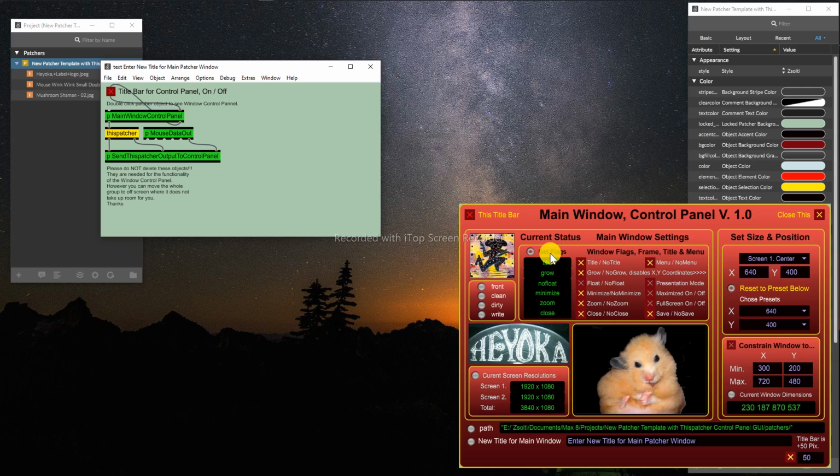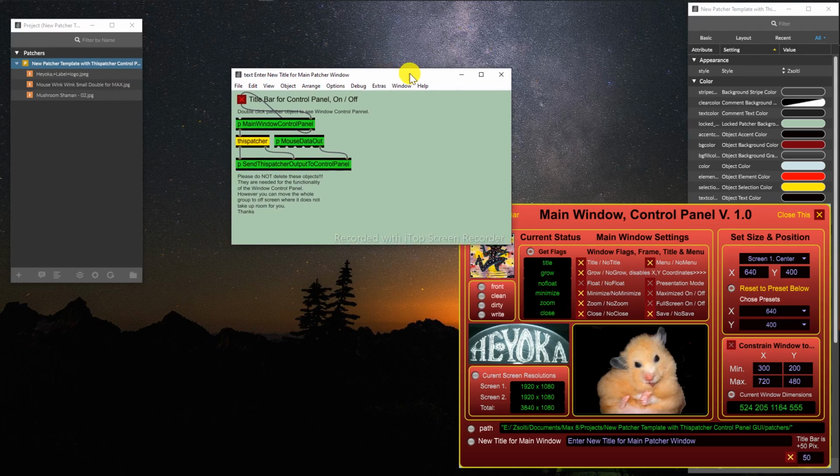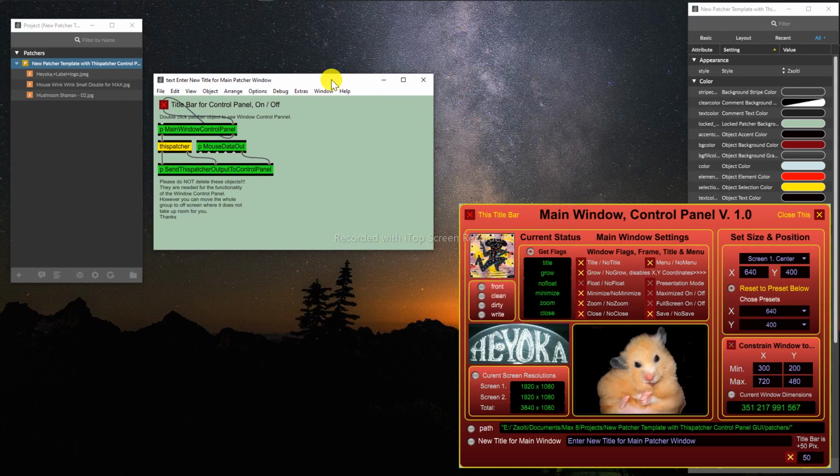So get flags. These are the flags that are reported by the dispatcher object, and it reflects the state of the window here, right? And I hooked it up automatically, so when we change anything it will reflect here immediately.